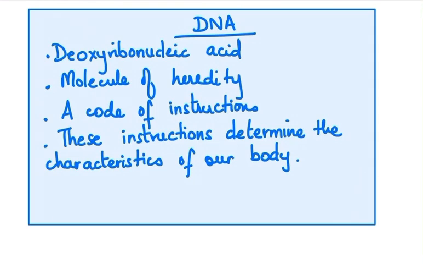Because for every chemical reaction, we need proteins as enzymes. Majority of the hormones in our body are proteins. All enzymes are proteins. Lots of neurotransmitters are proteins. We have structural proteins like collagen, elastin. Hemoglobin is a protein. So this means that DNA contains this code of instructions that is going to determine which kind of protein is going to be made. So every characteristic that we have is nothing but a kind of protein, right?